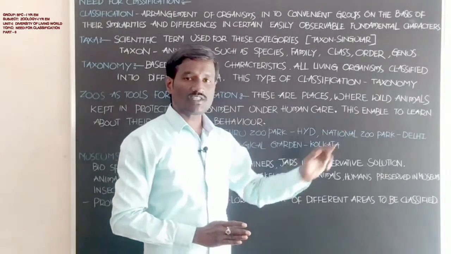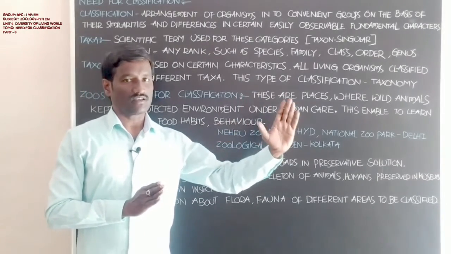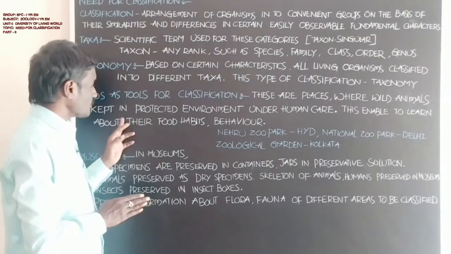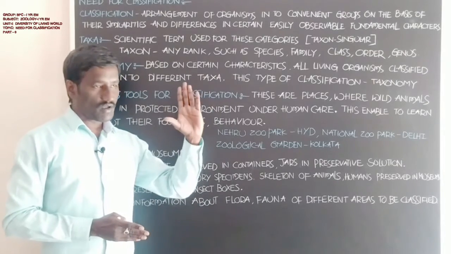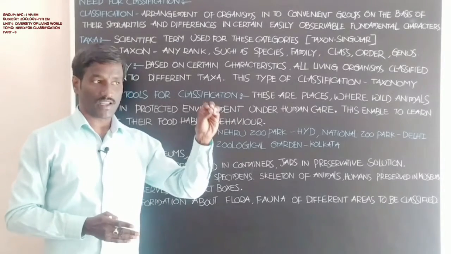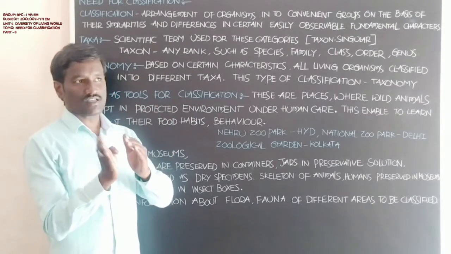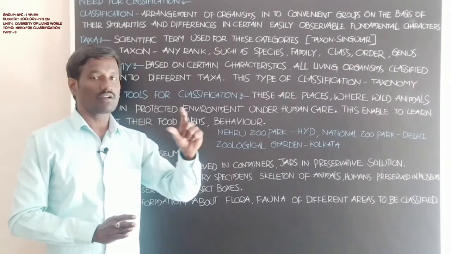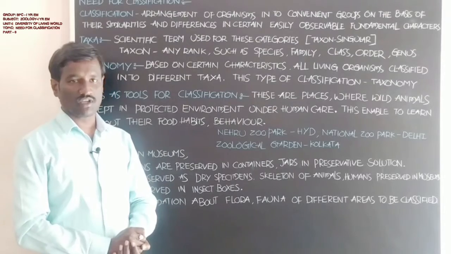Zoos give information about some of the characters present in those animals. They enable us to learn about the food habits and behavior of the animals, which are easily observable where these animals are present in the zoos. Different zoo parks are available in India.